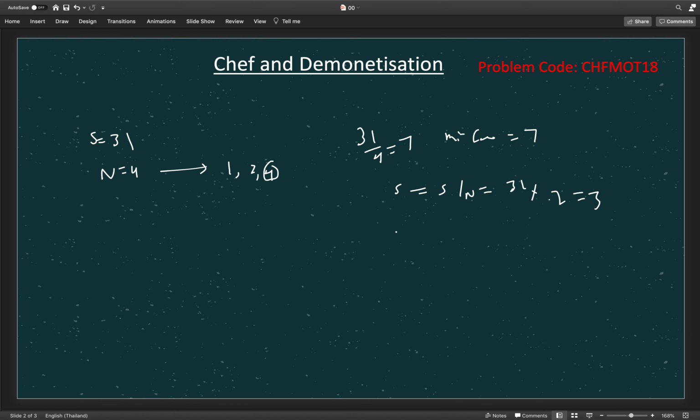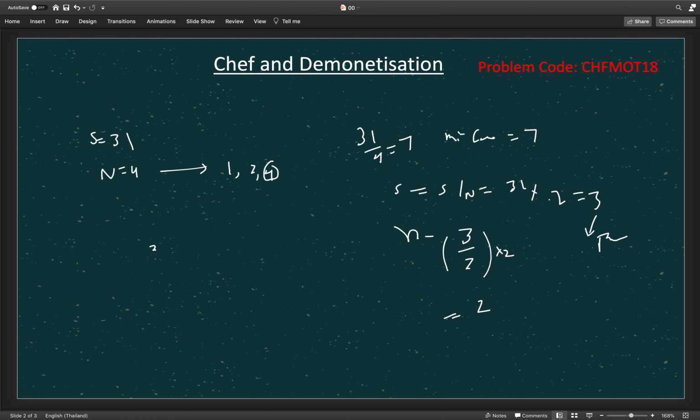Now we will also change n and reduce it, so that we cap the coin size, since we know the coin denomination must be less than or equal to s. Now s is 3, so we can take up to the previous even integer of s, which is 2. How do we calculate it? Just divide s by 2, take the integral part, and multiply it by 2. So we get 1 into 2, and n will become 2 now.